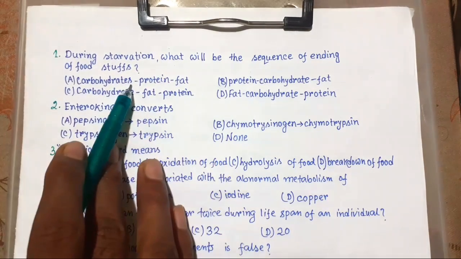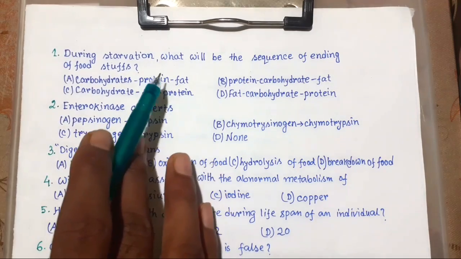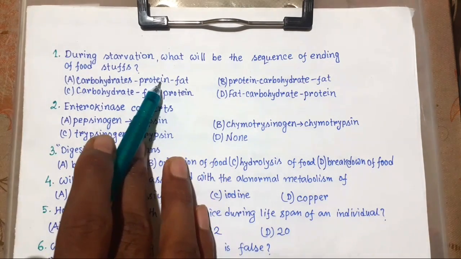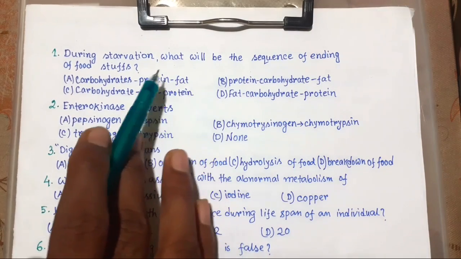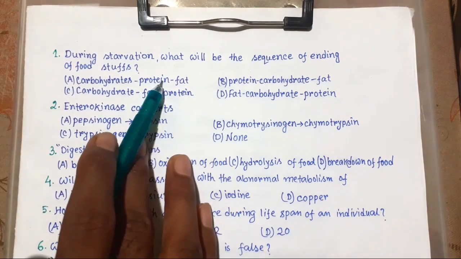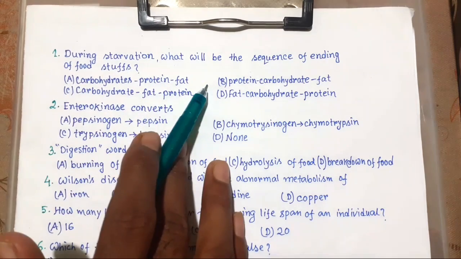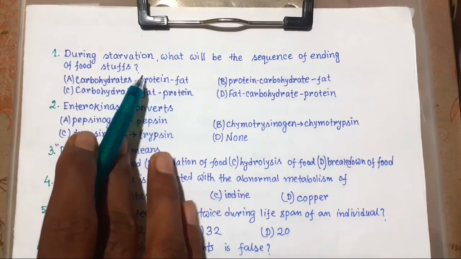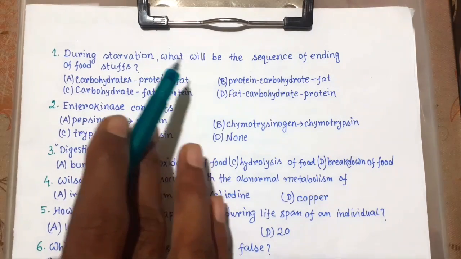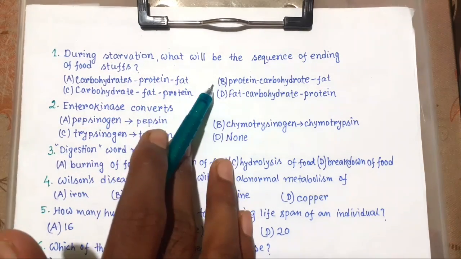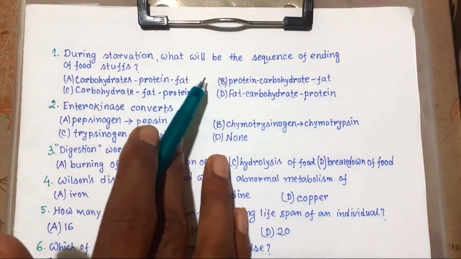Okay. After carbohydrate, fat is used, and we know this fat is reserved under the skin, which we call subcutaneous fat. And at last, when both carbohydrate and fats are completely consumed, protein is used as an energy source.